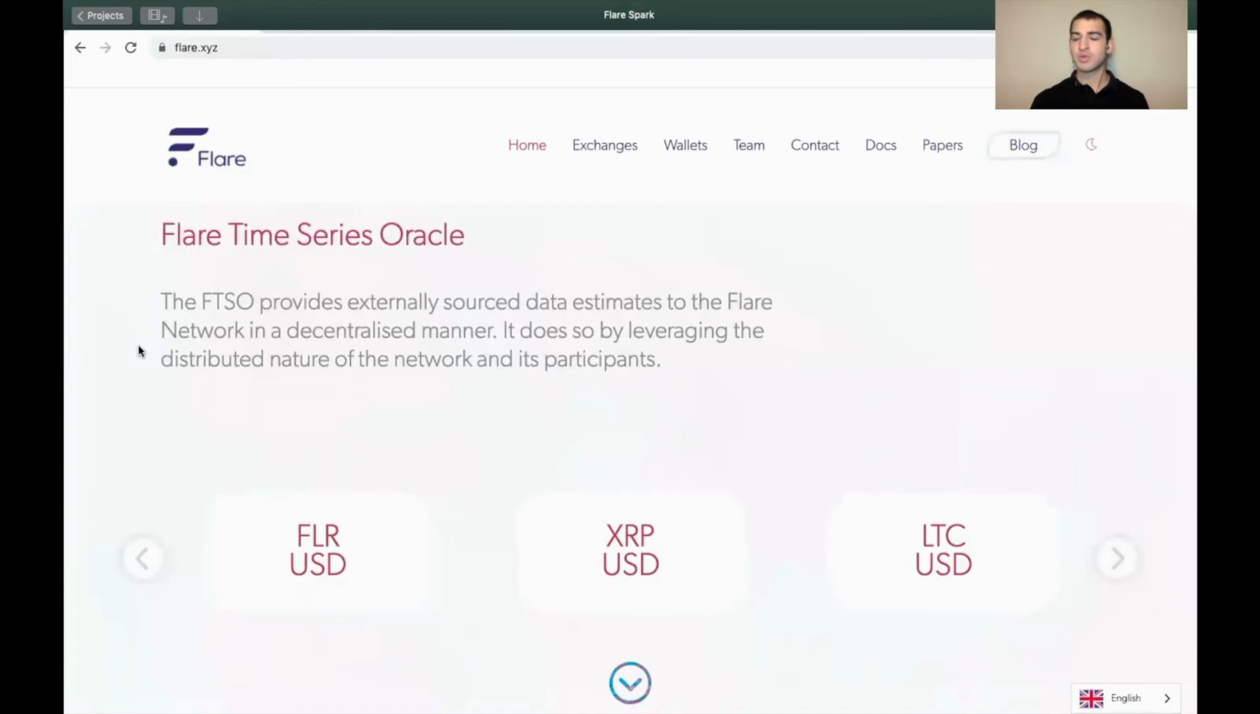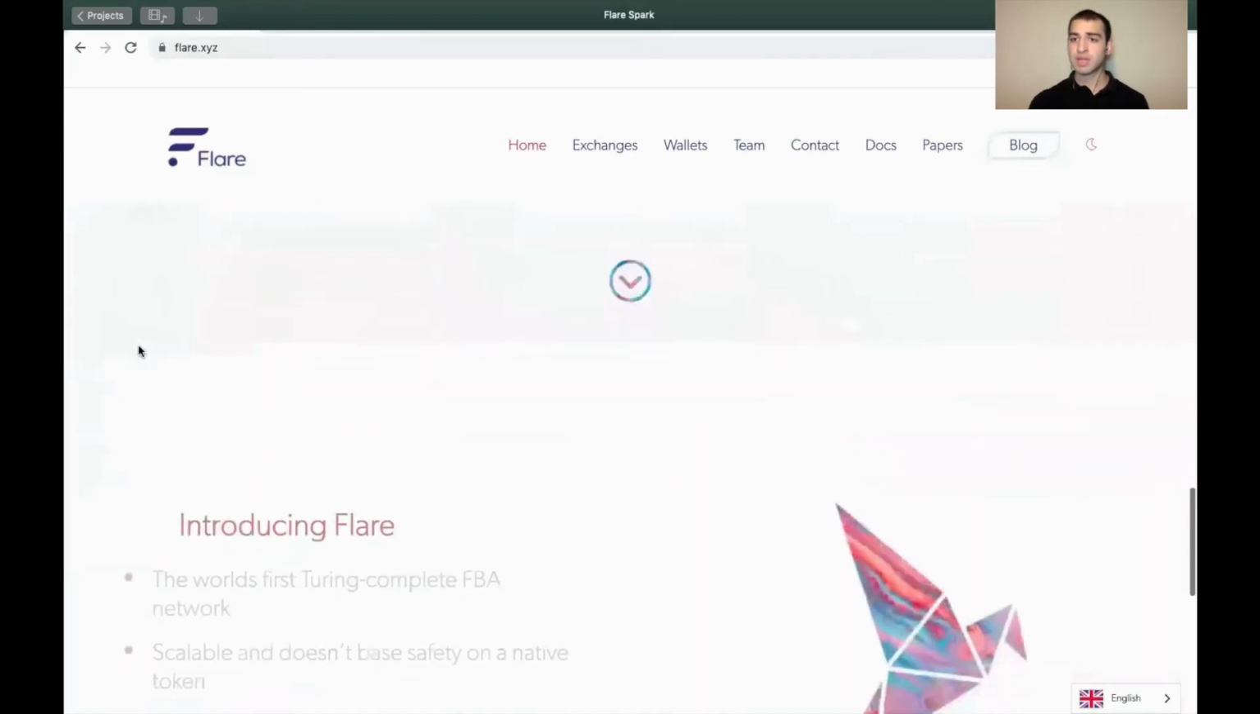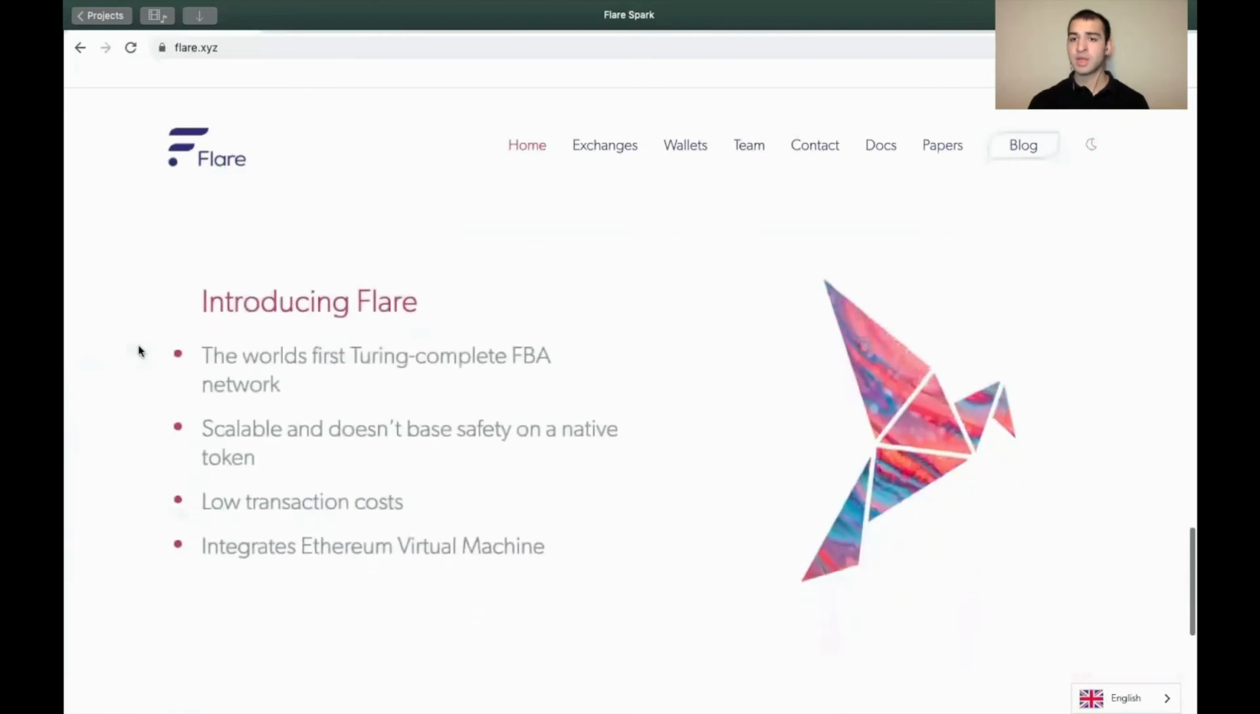Let's go over FLARE governance. The Spark token is used as a primary governance mechanism over the network. The Spark token and the FLR time series oracle can also be optionally used for governance over dependent applications.